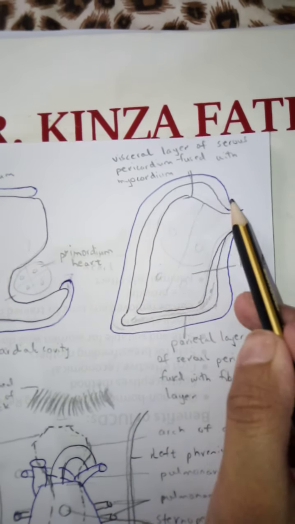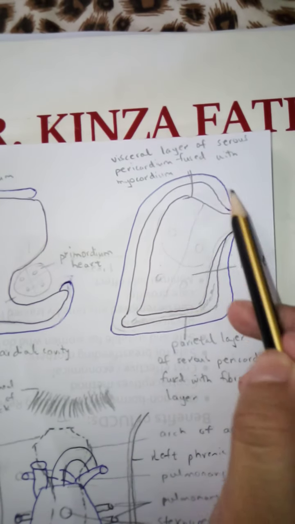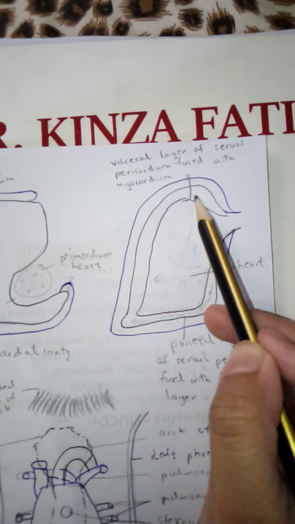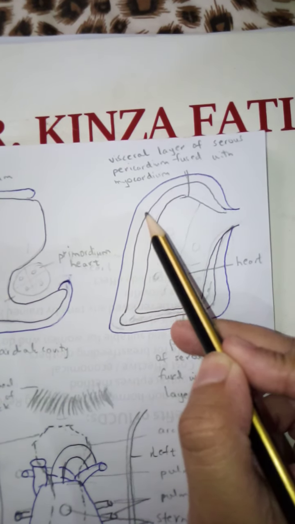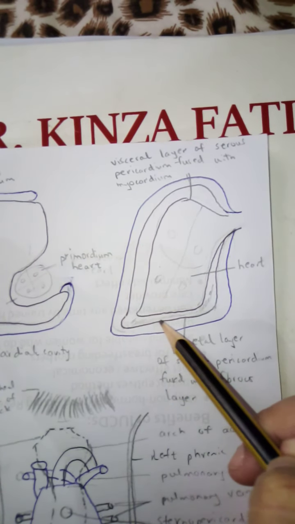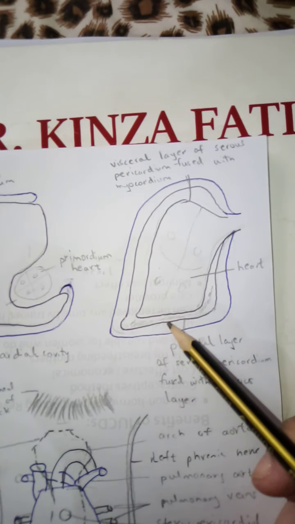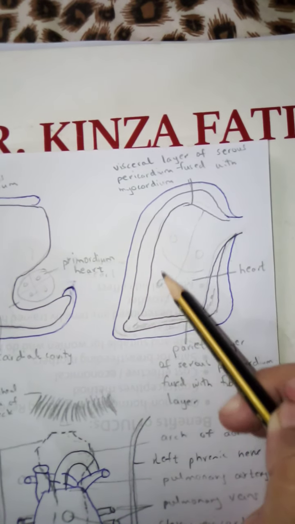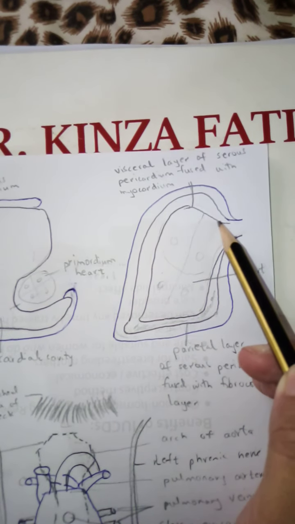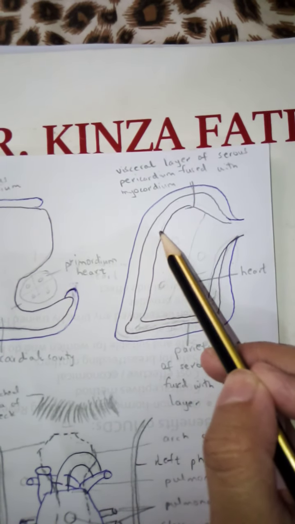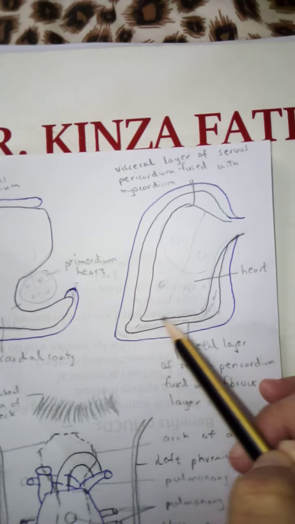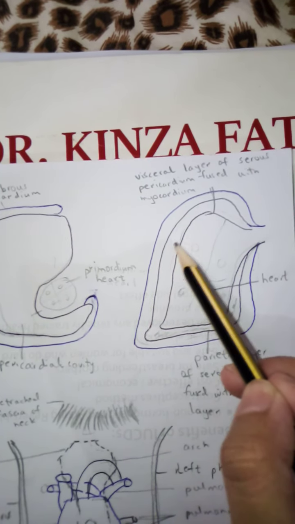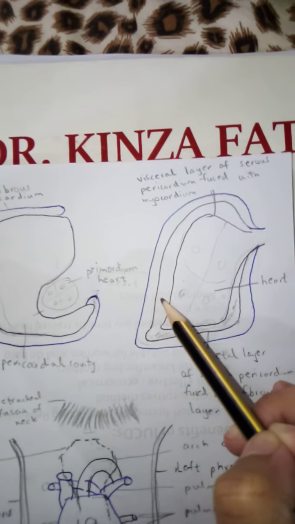So the outermost layer that covers the heart is the fibrous pericardium, the outer and the inner fibrous pericardium. Then the inner fibrous pericardium is adhered with the parietal layer of the serous pericardium, and then the innermost layer is the visceral layer of the serous pericardium. Between the parietal and visceral layers of serous pericardium there is a pericardial cavity. In this pericardial cavity there is a small amount of serous fluid.